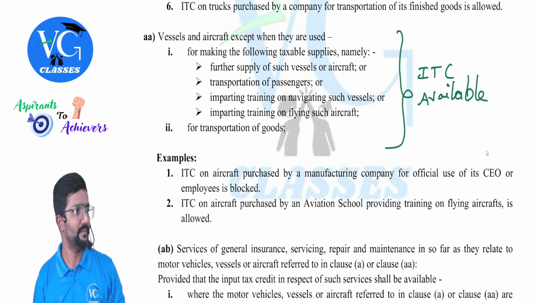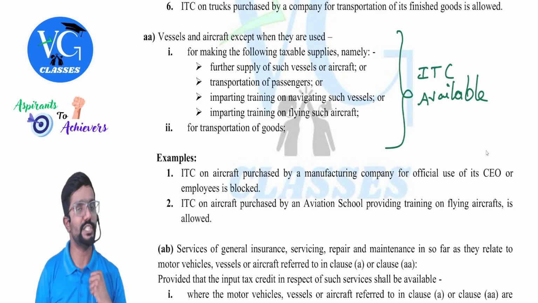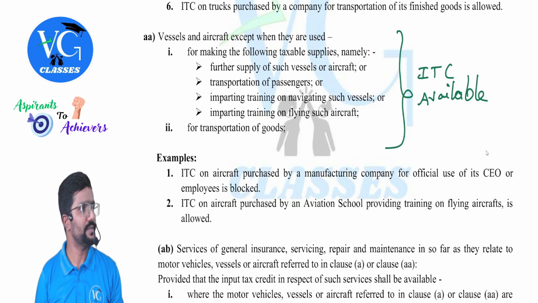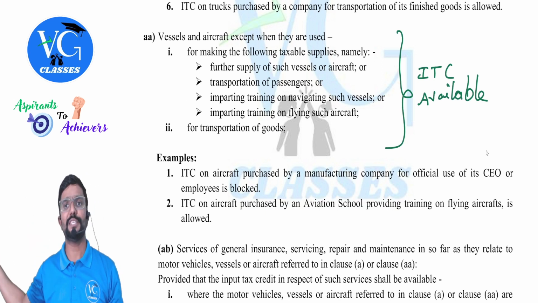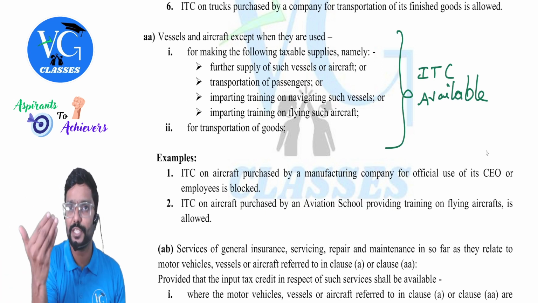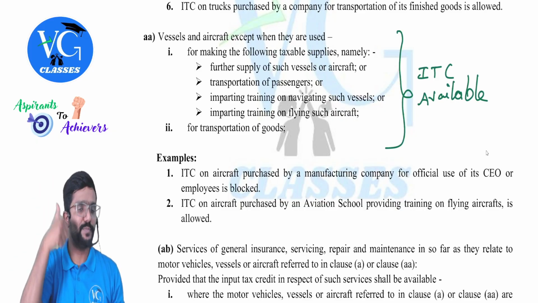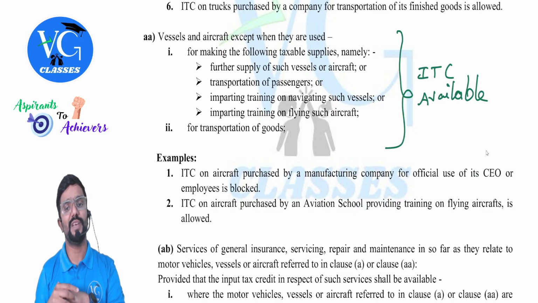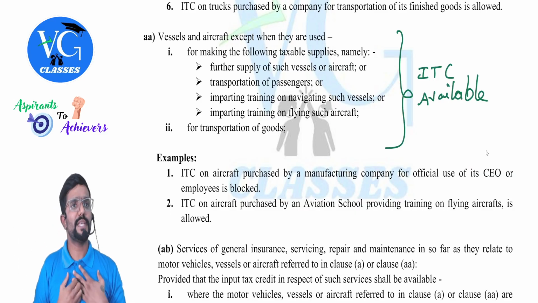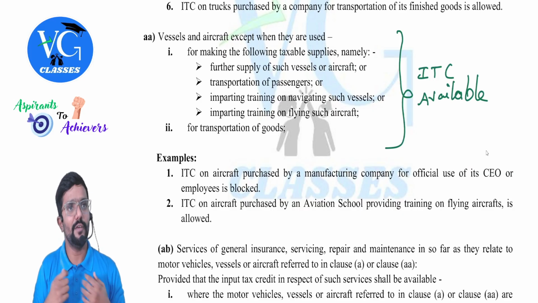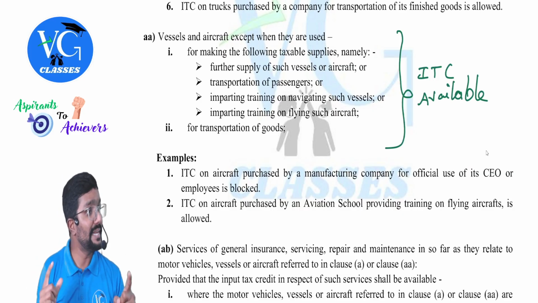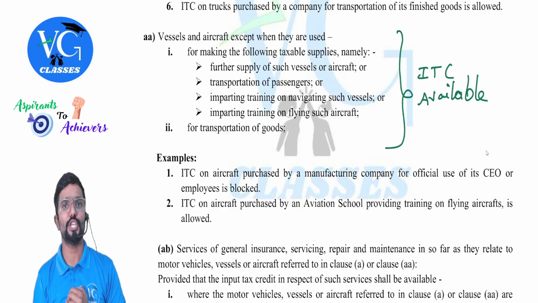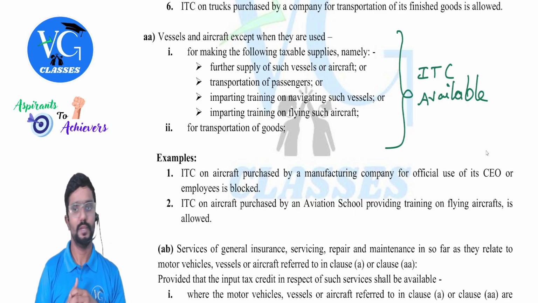Next, for transportation of passengers, vessels or aircraft, let me take it as an example. Indigo purchased a flight for transportation of what? Passengers. Can they claim the credit? Yes. Air Asia, Air India, they purchased the flight, which will be used for the transportation of passengers. Whatever GST is paid on the purchase of flight, is credit available? Yes. Next, imparting training on navigating such vessels or even aircraft. For example, I have purchased a flight to give pilot training. Is credit available for the GST paid on the purchase of flight? Yes, it is available.